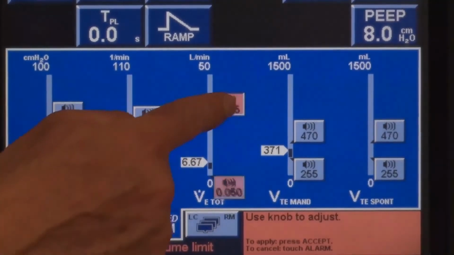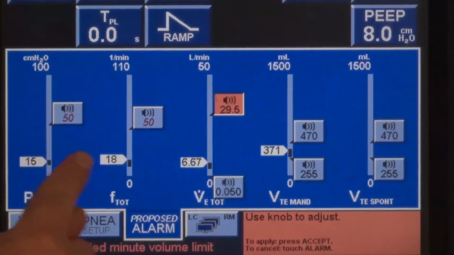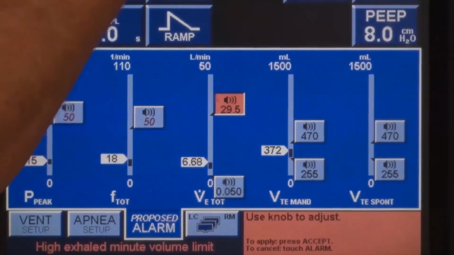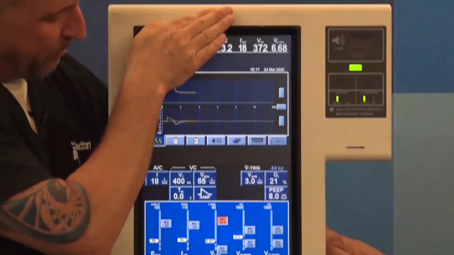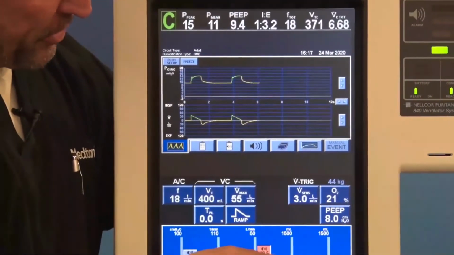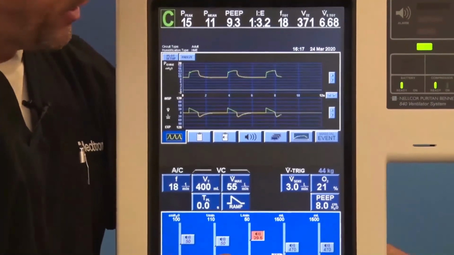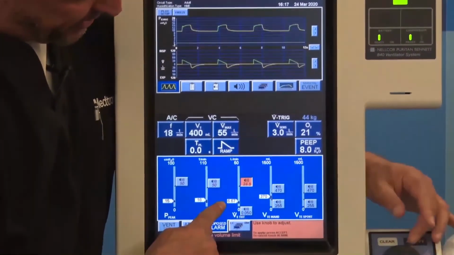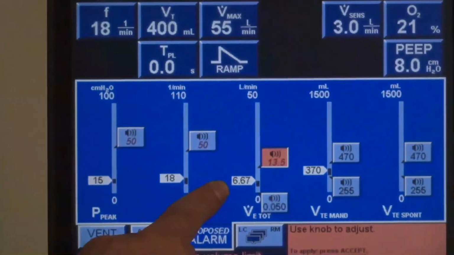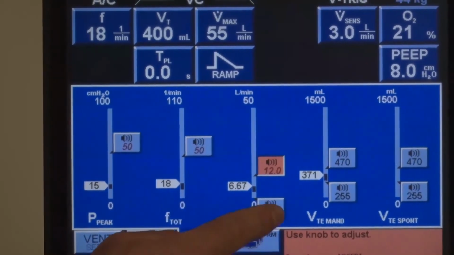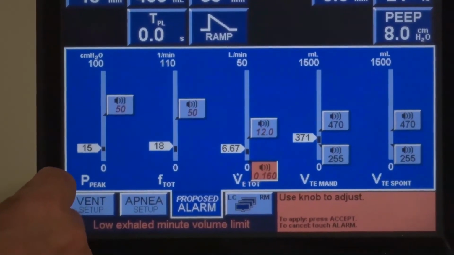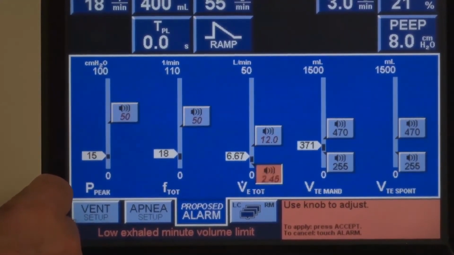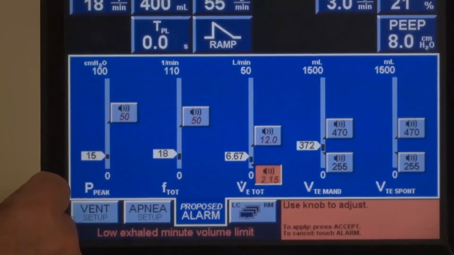High and low minute volume, and if you look closely, you see these little tags that have numbers. Those numbers are the same numbers that are up here. So we try to help you understand where to bracket all your different alarms by giving you visual cues down here, and your eyes don't have to jump around. So your patient's minute volume is somewhere near 7 liters. I can bring that high, or the lid, down a little bit. Let's bring the lower up a little bit, do something safe here. I want 2, please. Yeah, you get the point.